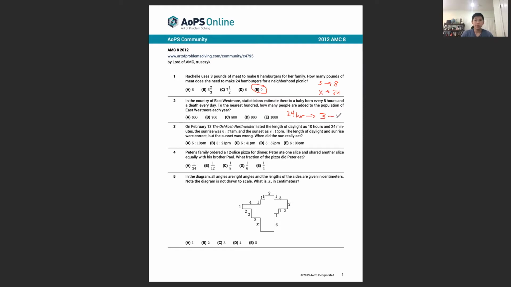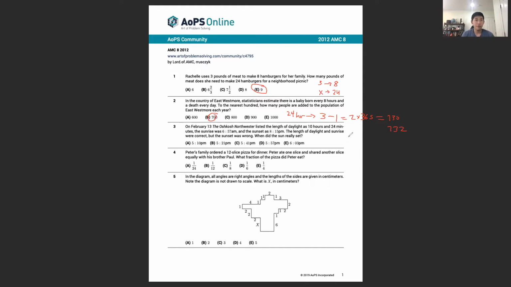So that's equivalent to minus 1. And that means that there's a net positive of 2 people per day. Each year has 365 or 366 days if it's a leap year, but we only need it to the nearest 100, so let's use 365, and we get 730 people, or 732 in a leap year. Either way, it's closest to 700.